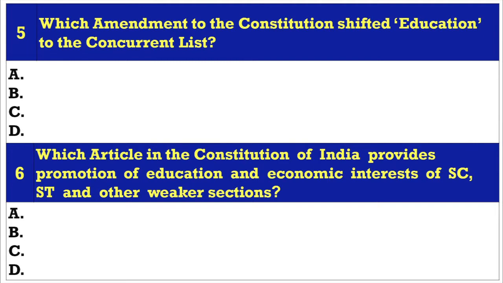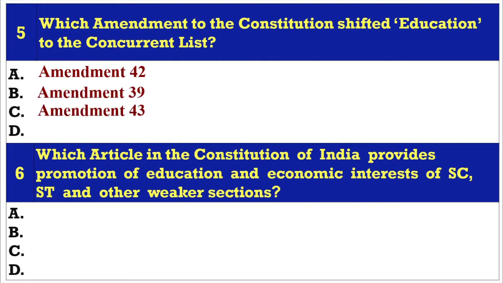Question 5. Which amendment to the Constitution shifted education to the concurrent list? A. Amendment 42, B. Amendment 39, C. Amendment 43, D. Amendment 48. Answer A. Amendment 42.